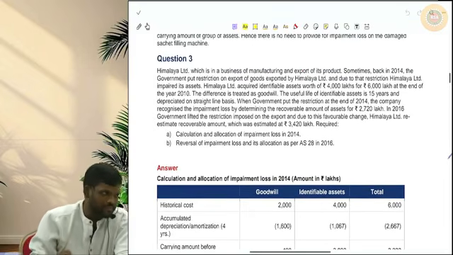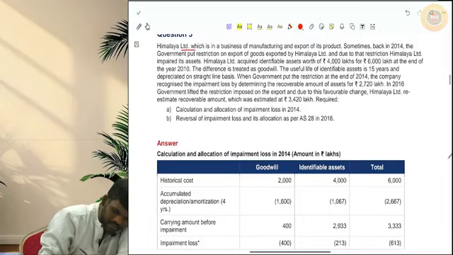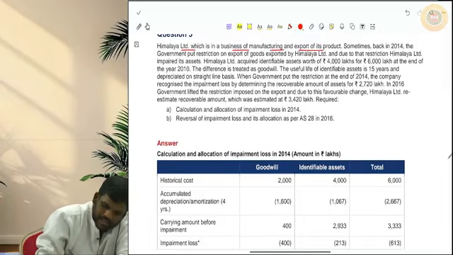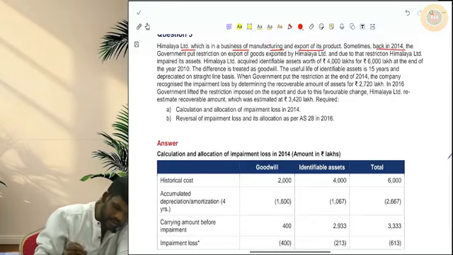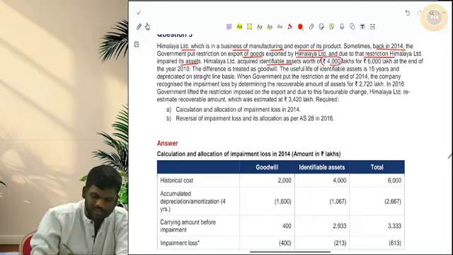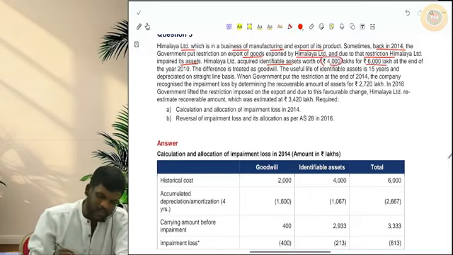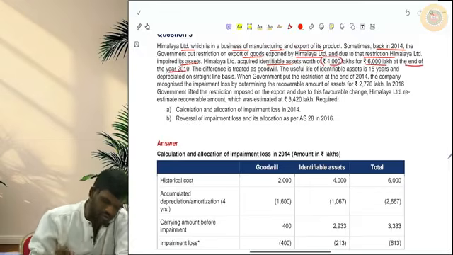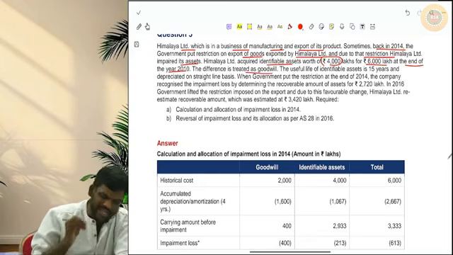Question number 3. Himalaya Limited, which is in a business of manufacturing and export of its product, sometime back in 2014, the government put restriction on export of goods exported by Himalaya. Due to that restriction, Himalaya impaired its assets. Himalaya Limited acquired identifiable assets worth rupees 4,000 lakhs for rupees 6,000 lakhs at the end of the year 2010. The difference is treated as goodwill.